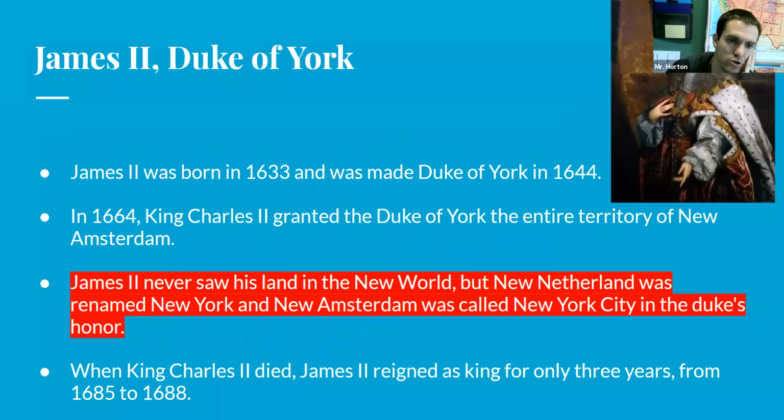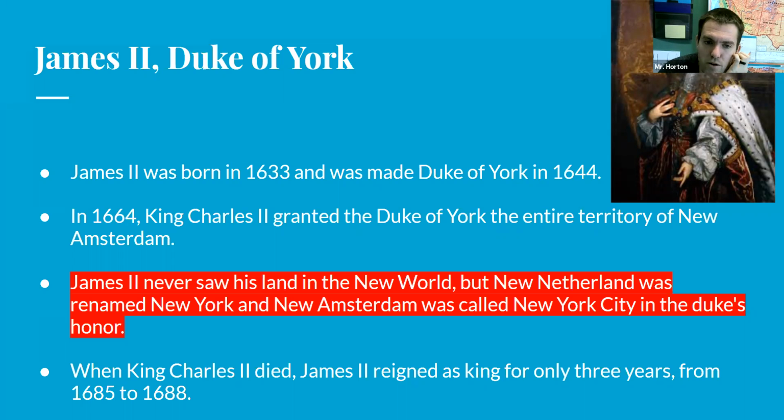Then we get to our next one, which would be James II, who was the Duke of York. So being the Duke means basically you're like the governor of a state, so like a ruler over a state. York is kind of an area in England, and so James II became the Duke of York. So he was the ruler over this small section in England, bigger than a city, but smaller than a state.